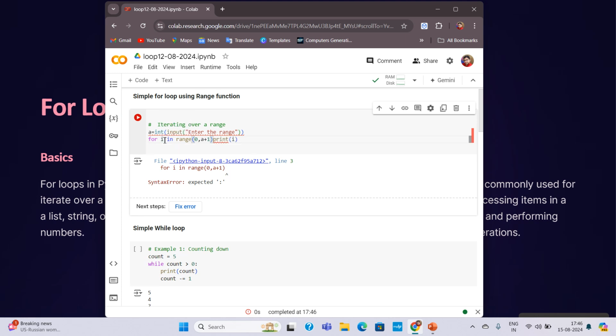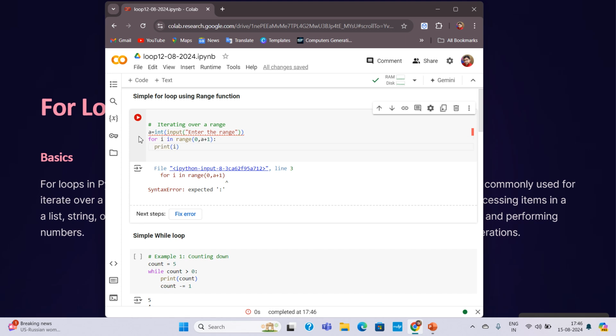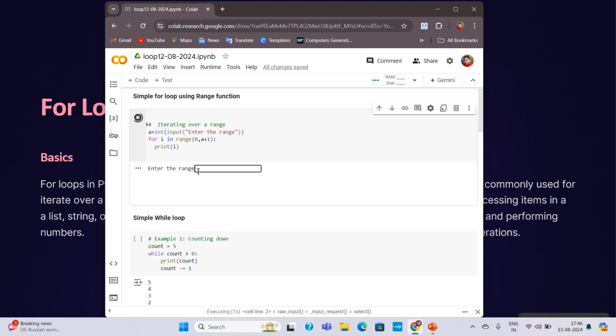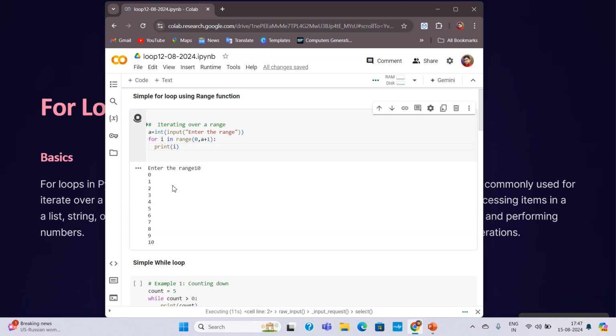So how to mention that work? I have to give the colon. Once I give the colon, automatically it will take the indent, and this indent shows that this print i is coming under the for loop. Now here I am giving the value of 10 and pressing enter. You will see that the value is printed from 0 to 10.